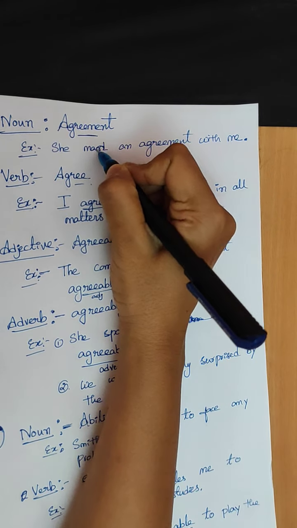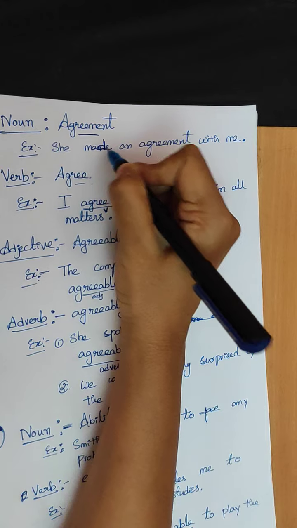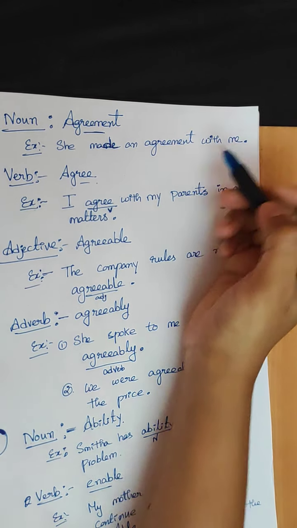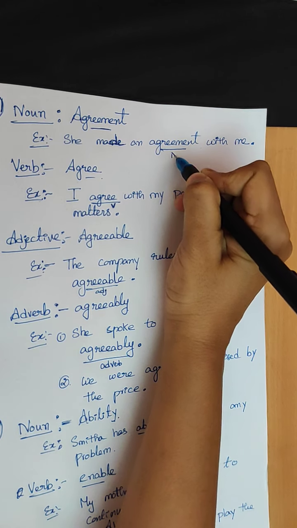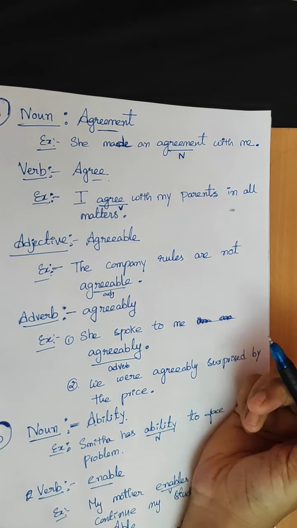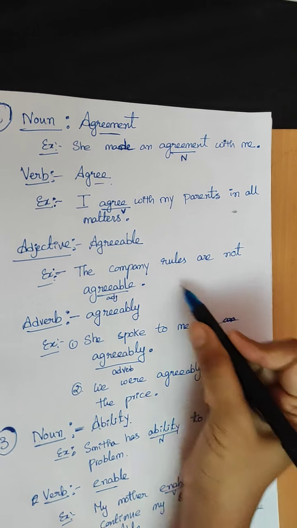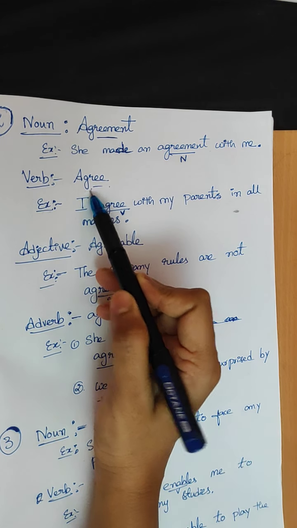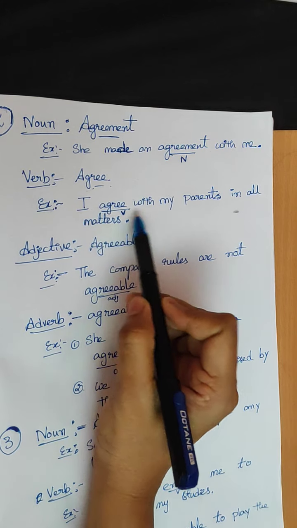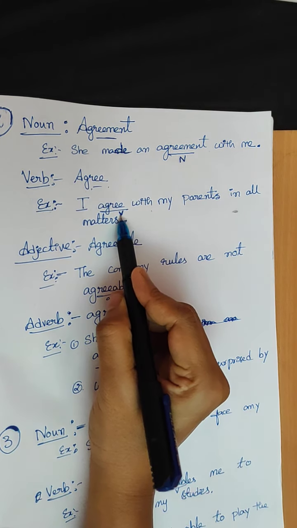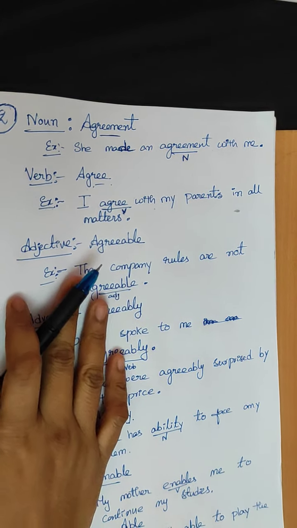She made an agreement with me. Agreement is the noun form. Now what is the verbal form of agreement? Agree. We have to make one sentence. I agree with my parents in all matters. Agree is the verb.